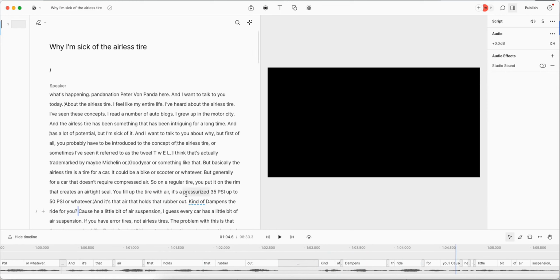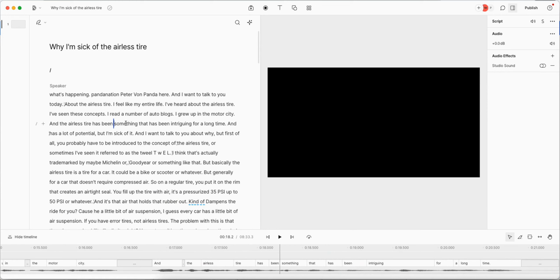All right, perfect. Now what I also want to do is go over here to the audio, because I want to turn on Studio Sound. Even though I am recording this with my studio microphone, because I'm in my office, I get a little reverb off the walls. It's not soundproofed. I don't have the sound deadening. So what this does is it reduces a little bit of that echo, the treble or whatever, and adds a little bit.